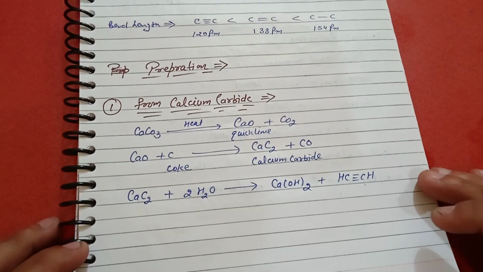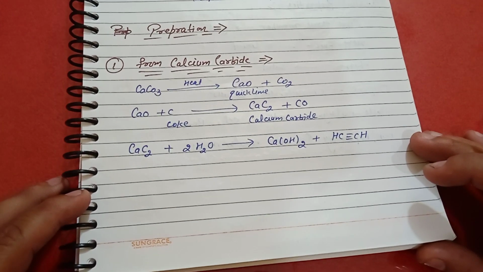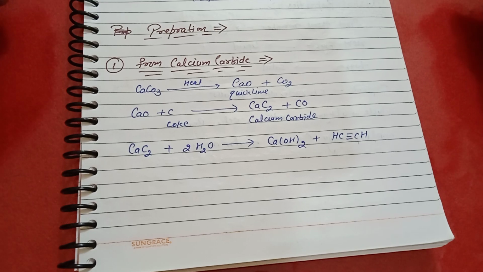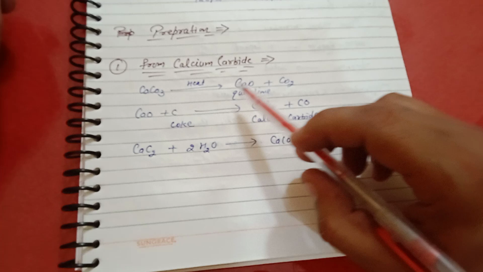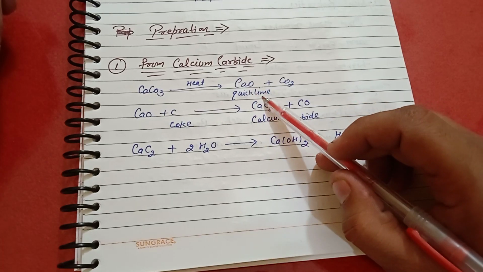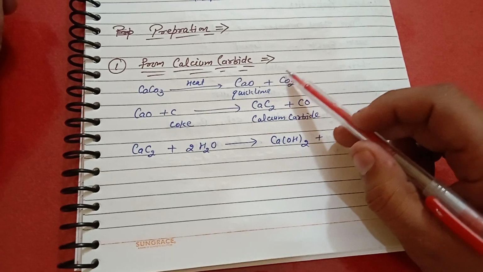In this lecture, we study the preparation of alkyne. First we prepare alkyne from calcium carbide. So first we study the preparation of calcium carbide. Calcium carbonate is heated to form calcium oxide, quicklime, plus carbon dioxide.